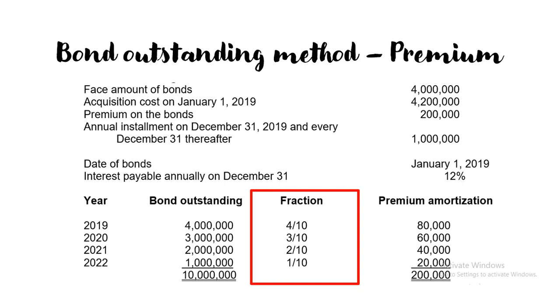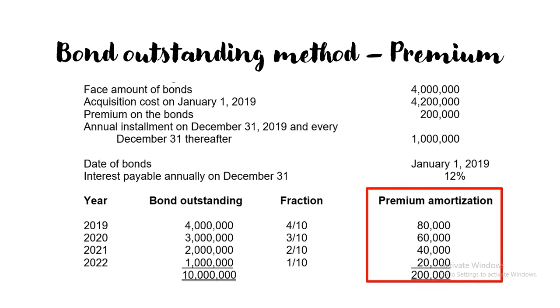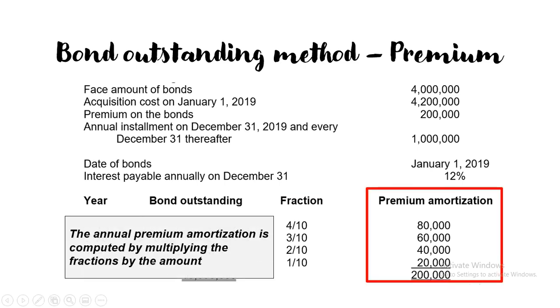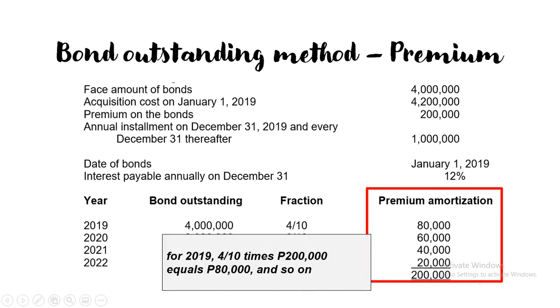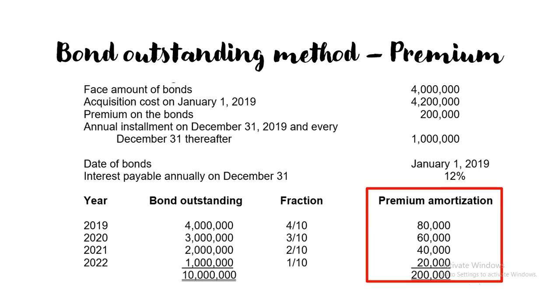And compute for the premium amortization. So, to compute for premium amortization, the annual premium amortization is computed by multiplying the fraction by the amount of premium. So, the fraction for the first year or 2019 is 4 over 10 times the total premium na 200. So, meron siyang 80,000 as amortization for the year 2019 and so on. So, 60 for second year, 40 for third year, 20 naman for 2022 or the fourth year. That is how to compute for premium amortization using bond outstanding method.